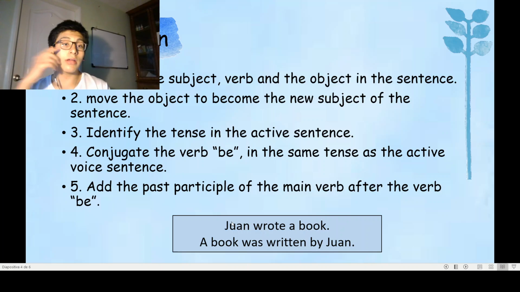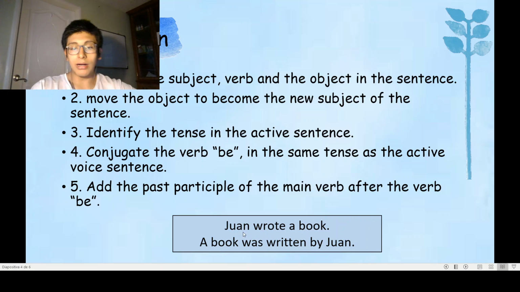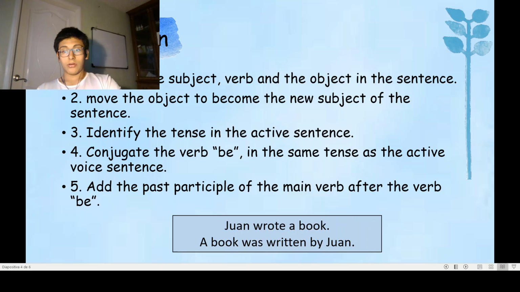And here we have 5 steps. First, we have our active sentence. Juan wrote a book. This is a really easy sentence, okay? So we will be focusing well on all the parts because of the level of complexity of this sentence.